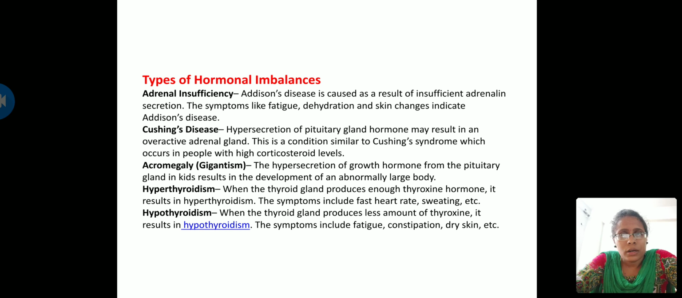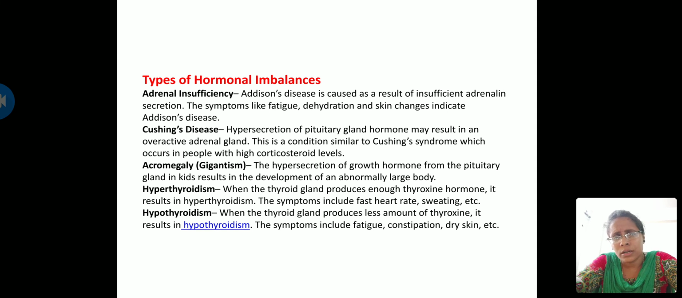So the symptoms of adrenal hormone hyposecretion is fatigue. Fatigue is nothing but a kind of vomiting sensation, giddiness in your body. Dehydration is loss of water, and skin changes. This indicates Addison's disease. Next is Cushing's disease, and this is caused due to the hypersecretion of pituitary gland, growth hormone secretion. So this causes a disease called Cushing's disease.